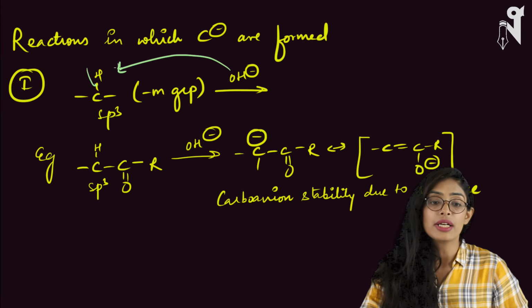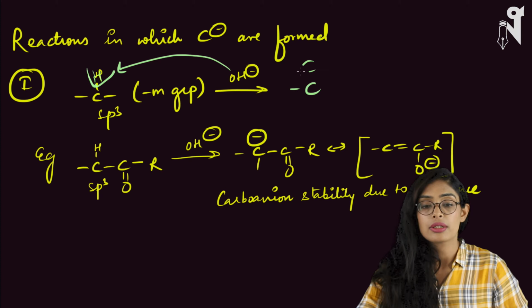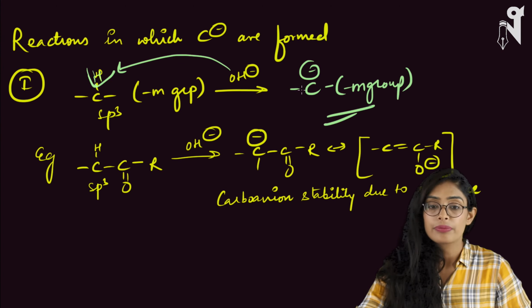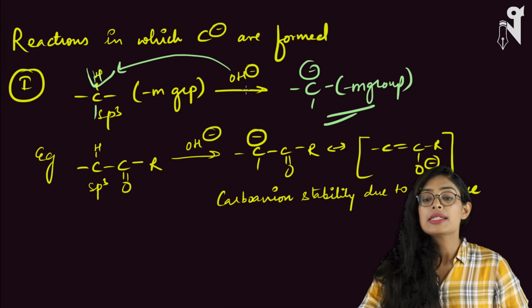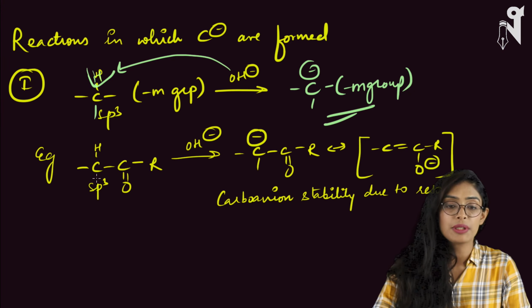This OH minus will attack this hydrogen and take it away, and the molecule will look like this. This is how your species will look. For example, if I say that here is my sp3 hybridized carbon, there is one more hydrogen, let's suppose here, or let's just write a bond over here.